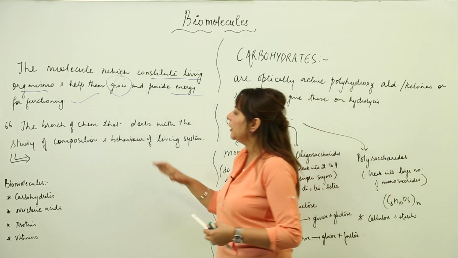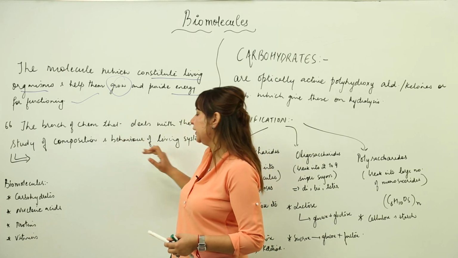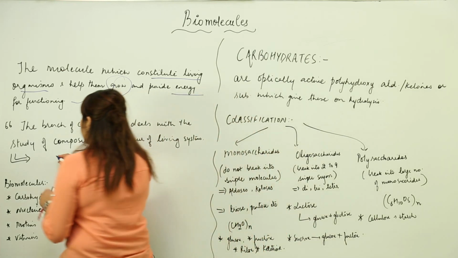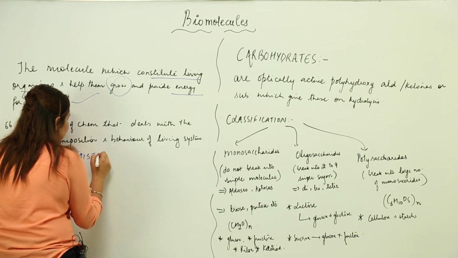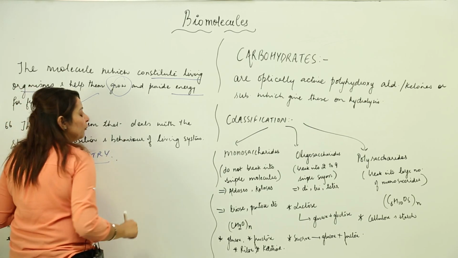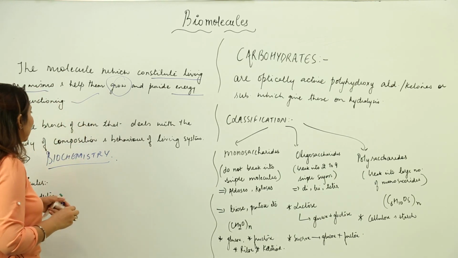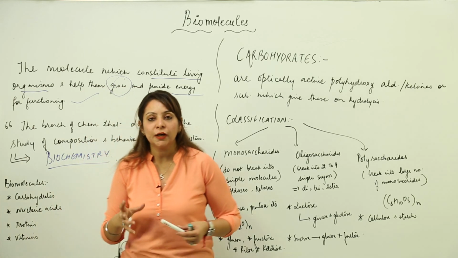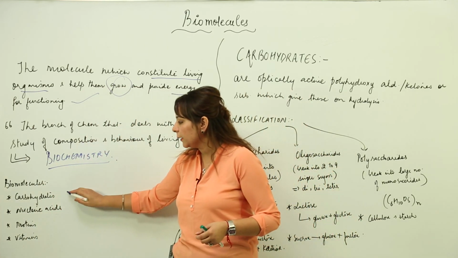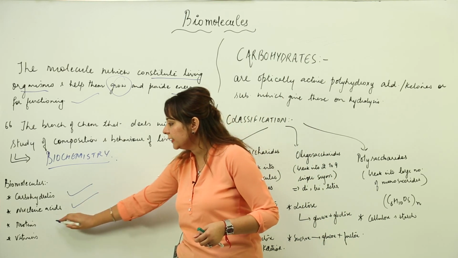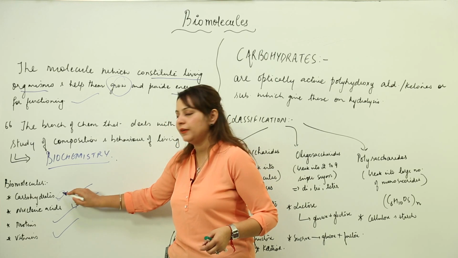The branch of chemistry that deals with the study of composition and behavior of living beings is called biochemistry. This topic, biomolecules, falls in a subcategory of chemistry, that is biochemistry. Many kinds of biomolecules and macromolecules are present in the bodies of living beings, that is carbohydrates, nucleic acids, proteins and vitamins. So starting with carbohydrates first.